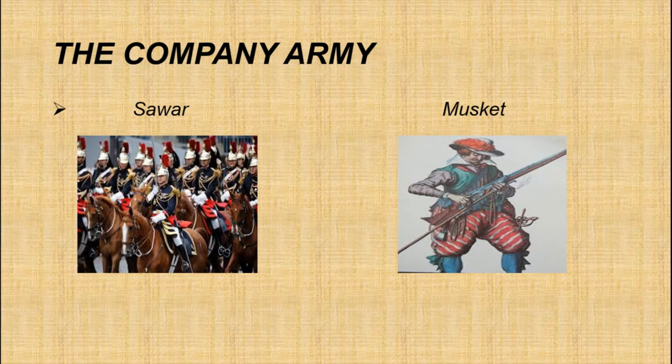The cavalry dominated the army and the Mughal state did not feel the need to have a large professionally trained infantry. Actually, the rural areas had a large number of armed peasants and the local zamindars often supplied the Mughals with foot soldiers. Okay.